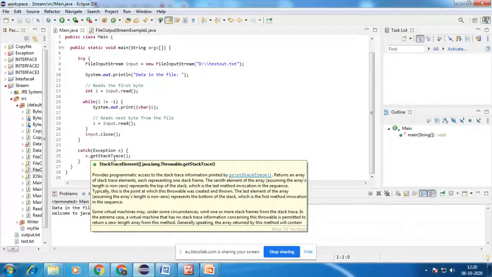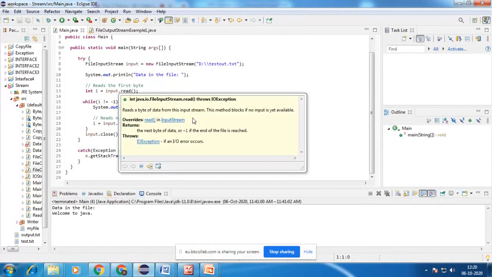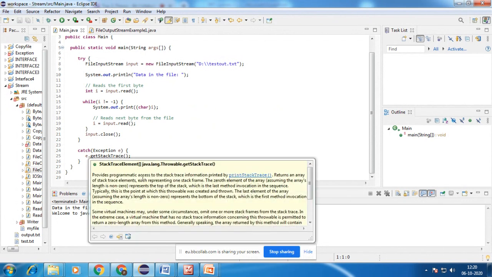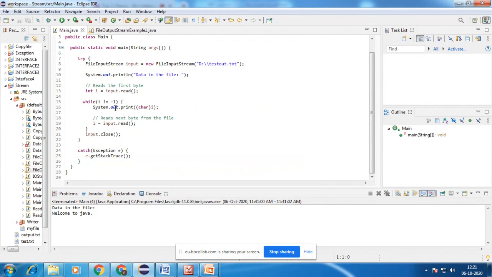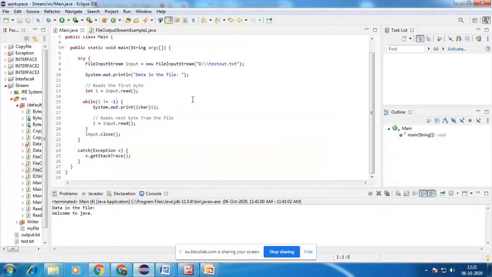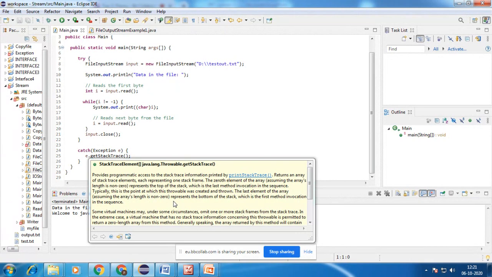The stack trace is used for tracing each and every element, because the read method reads the byte of data from the input stream, while the getStackTrace method traces each and every frame, whether each and every byte has been read. Since we read each and every data item in that given file, we use this method to trace them in the form of an array.